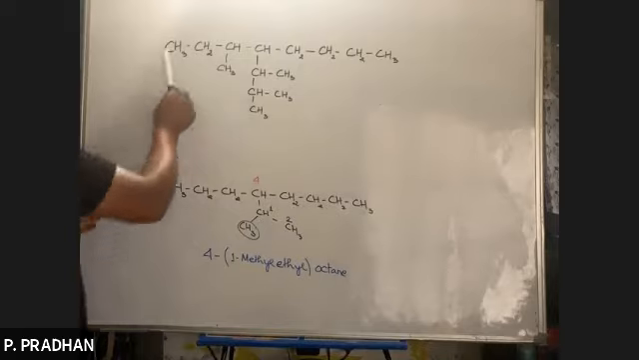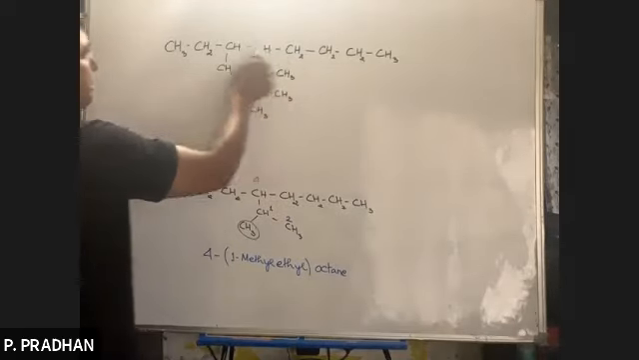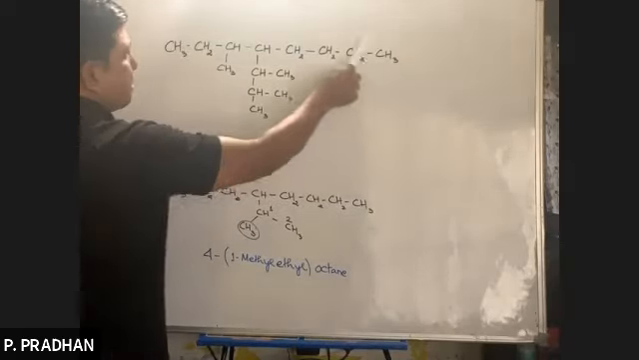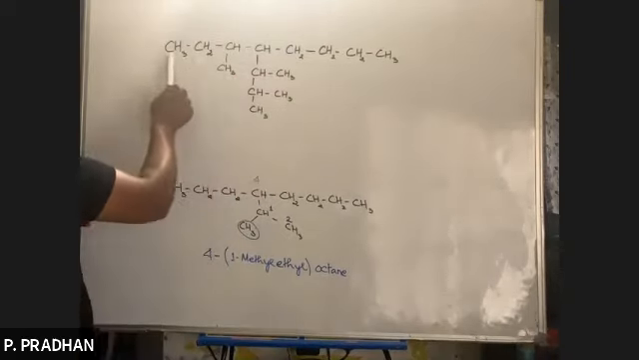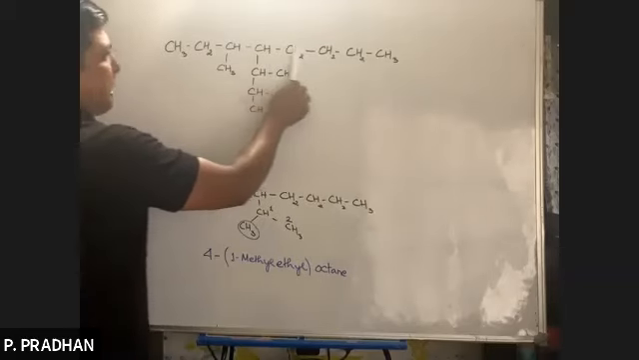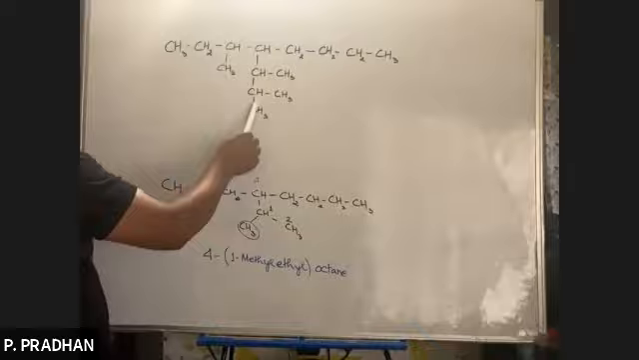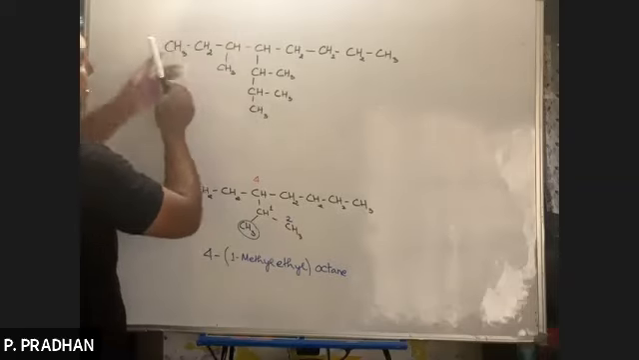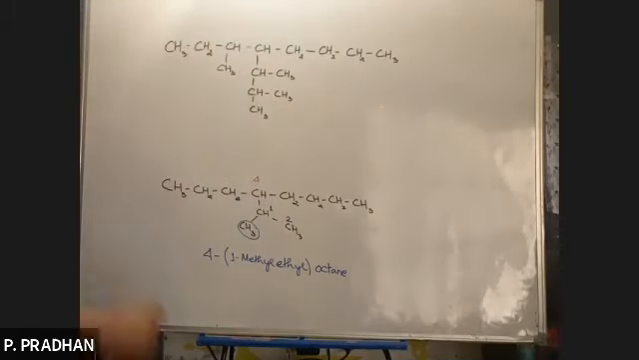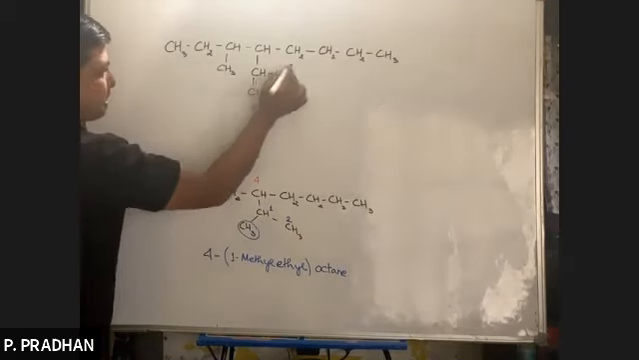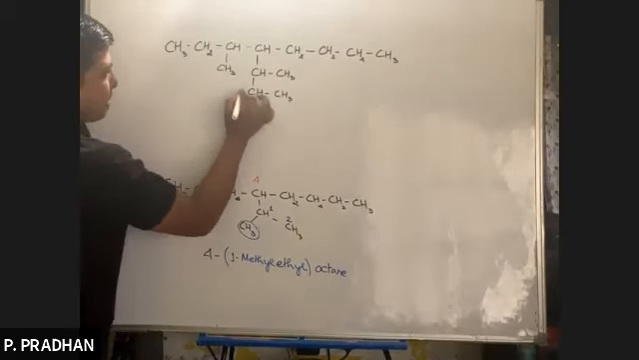Now, if I consider this straight one to be the parent chain, how many branches do you see? One branching, two branching. However, if I consider this to be the parent chain, how many branches do we see? 1, 2, and 3. So there is a parent chain like this. So I'll consider this to be the parent chain. I'll start numbering from that end so that the substituent gets the lowest number. So I'll start numbering from here.